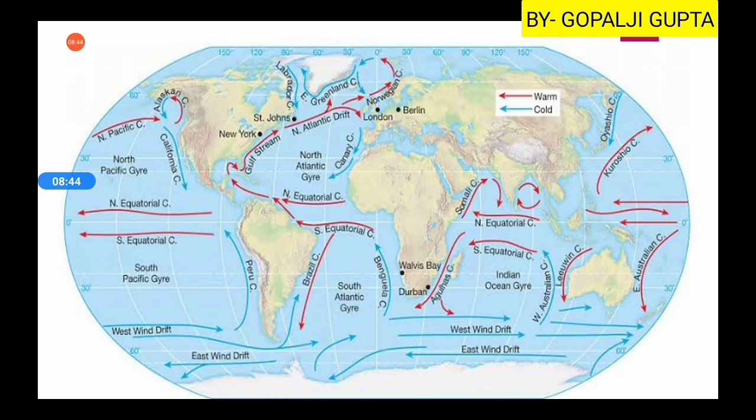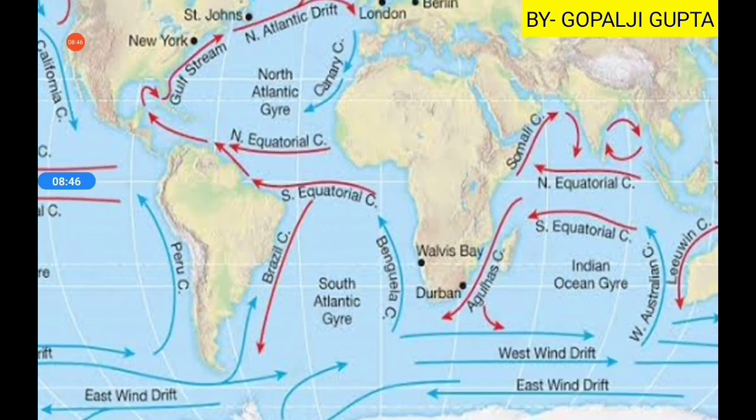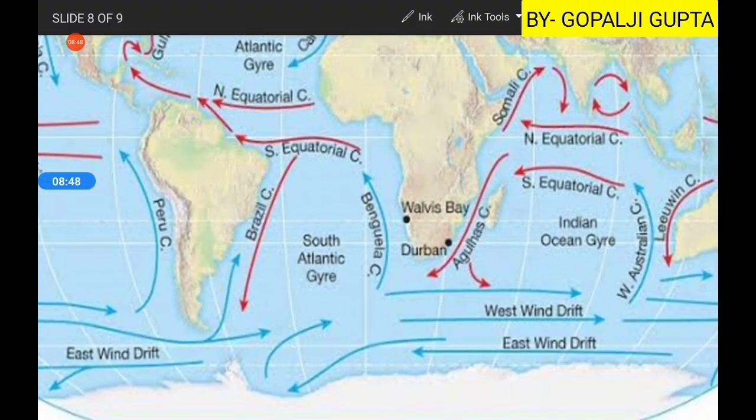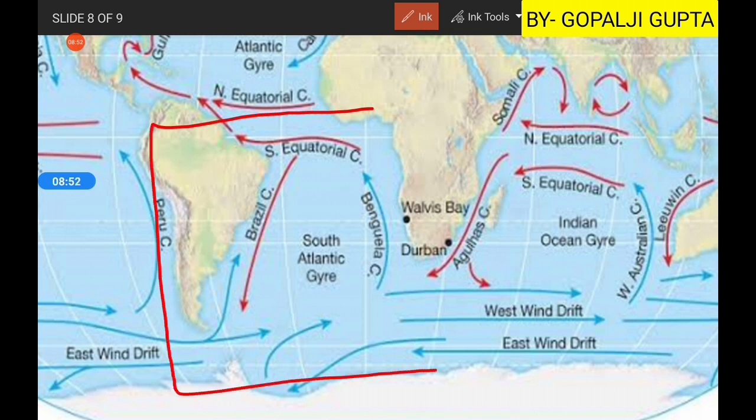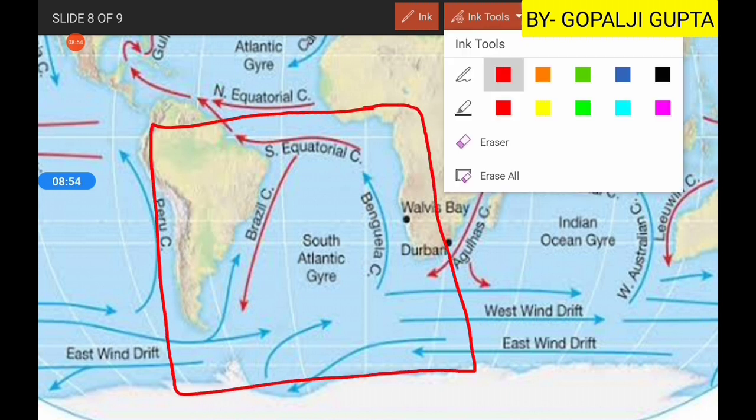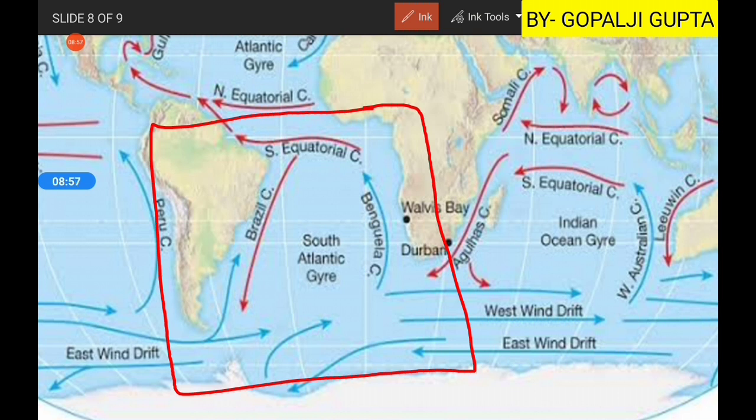These currents lie in the South Atlantic Ocean. So here you can see this is the South Atlantic Ocean, and these are the currents. Same as before, red lines will show you the warm currents moving warm water, and blue lines will show the cold currents.